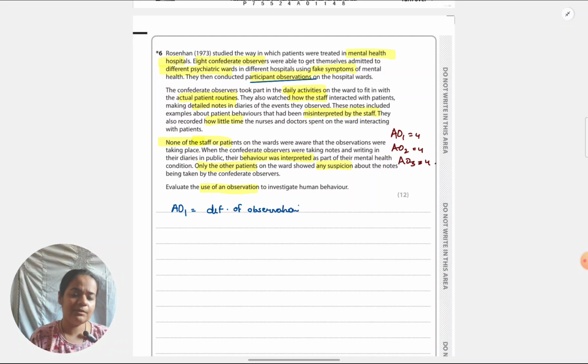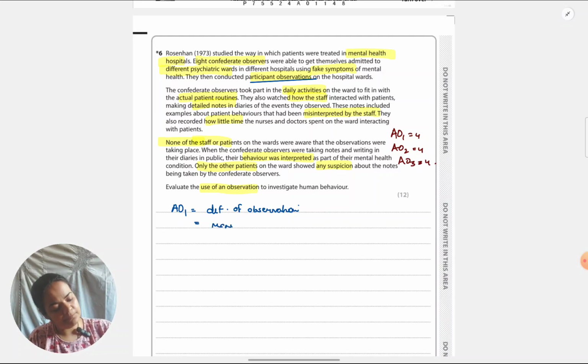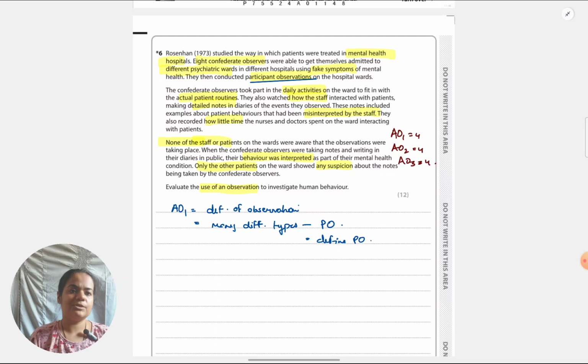You should define. You can say there are many different types of observation, one of which is participant. Then you can define what is a participant observation. That will become your second point. This is when the researcher becomes involved or interacts with the participants who are being observed. I'm not talking about AO2 right now, that's why I'm not linking to this situation, Rosenhan's experiment. I will link it later.